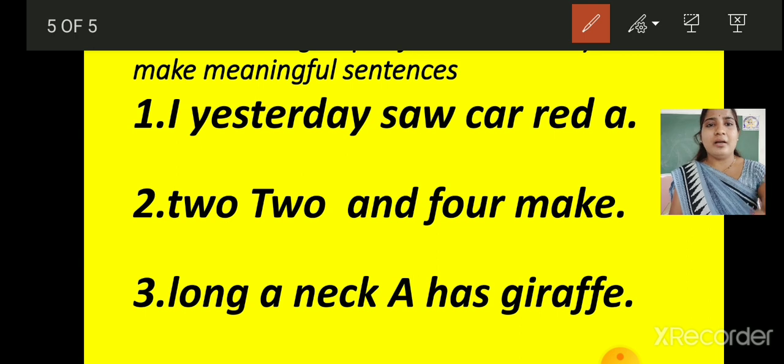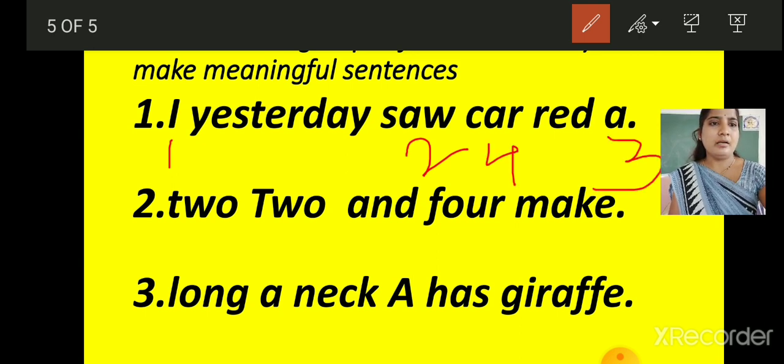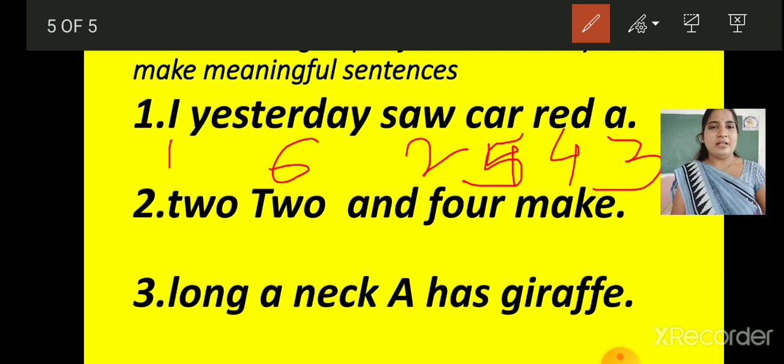So I, yes, first one is I saw a car. So we will say third number, a car. A red car, sorry, this is 4. A red car, 5 number. Okay. And this is 6th number. Now, see, I, second number, saw, a red car yesterday. Full stop. So it is making a complete sense, children. First letter is also capital.